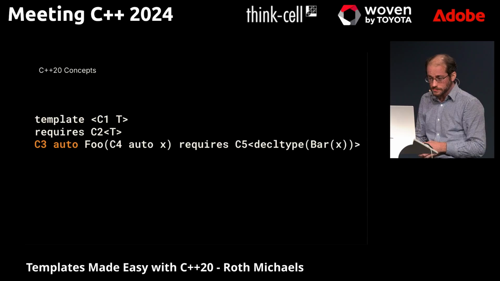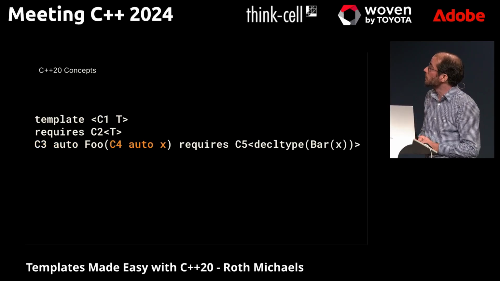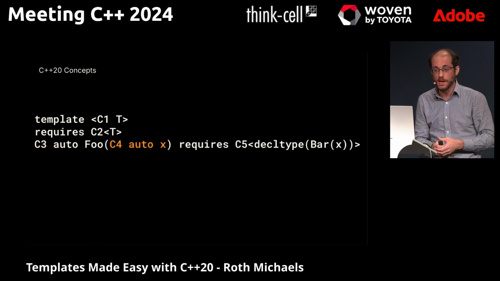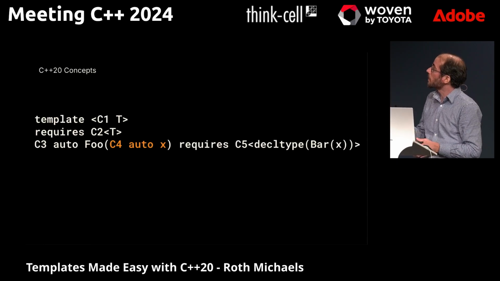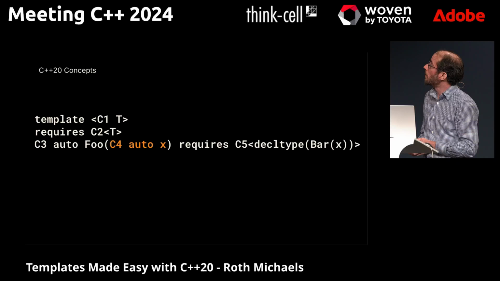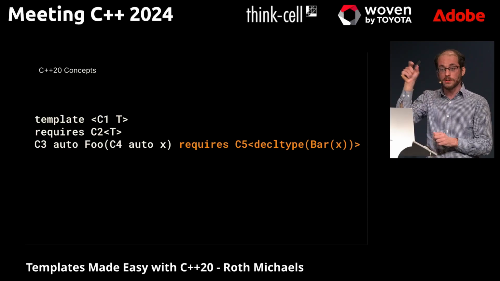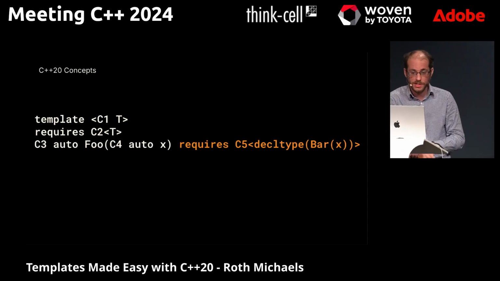Where C4 is, as you saw earlier with the unsigned integral, we can apply a template concept constraint to any of the parameters of a function by putting a concept name and then auto. And then also we can put another requires clause at the end of the function declaration.